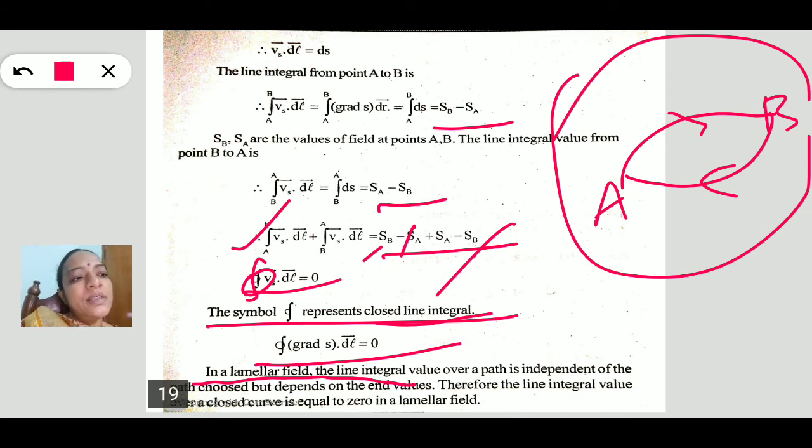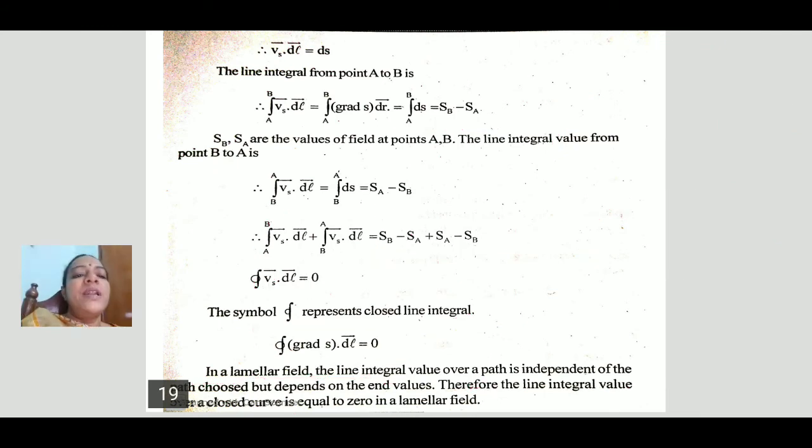This integral depends only upon the initial point and the final point, not upon the path. Therefore, the line integral value over a closed curve is equal to 0 in lamellar fields only. That is the property of the lamellar field.